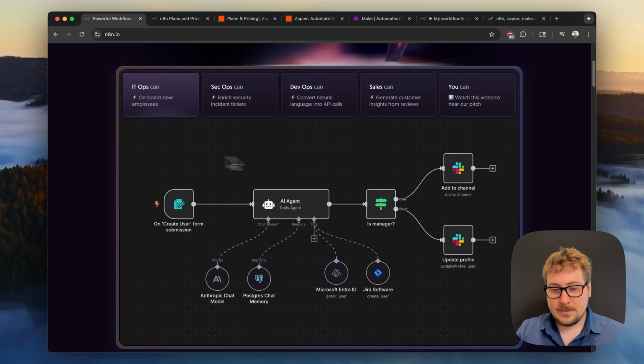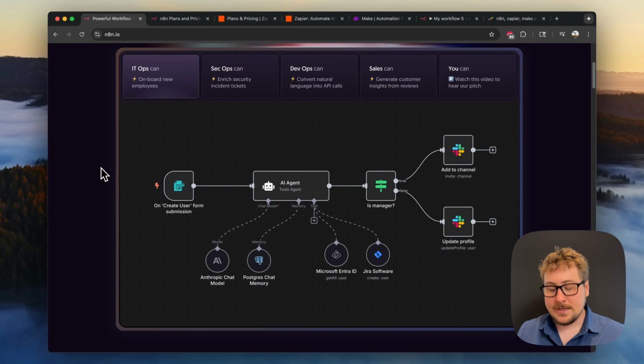If we scroll down here, we can see a nice demo of what N8N looks like in action and what a workflow is. So a workflow starts with a trigger. So for this example, a user will fill out a form, and then it goes to an AI agent. Now AI agents and workflows are very similar. It's really just kind of a technicality. I've called my workflows agents before when they're really workflows. But here the agent has all these tools, and it uses AI to determine what to do. And this is just one part of the workflow.